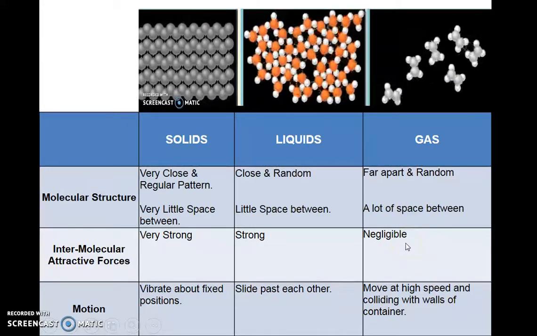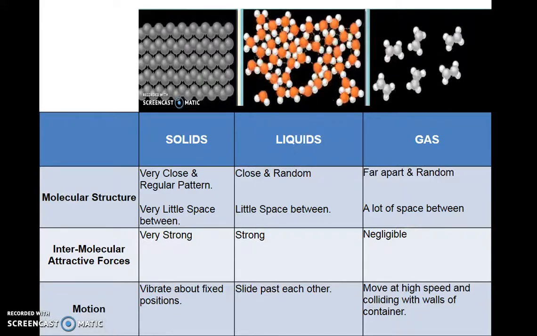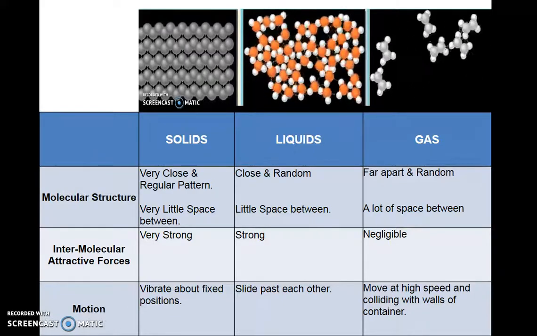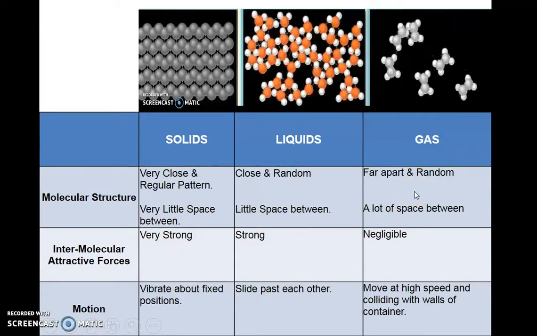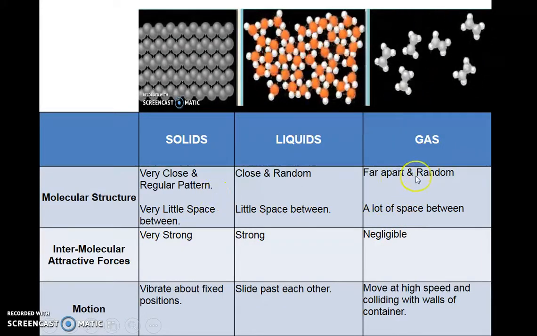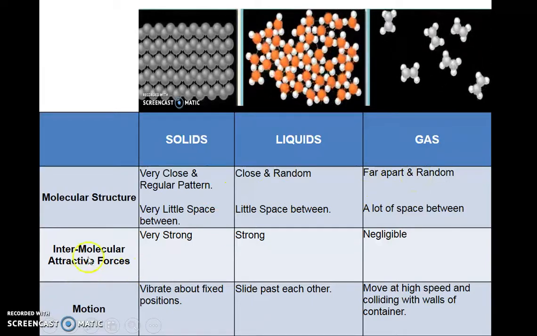Because of that, they actually have higher potential energy. So it goes down. Gas has higher potential energy as compared to solid, as well as higher kinetic energy.